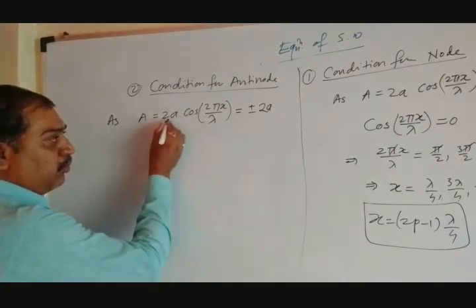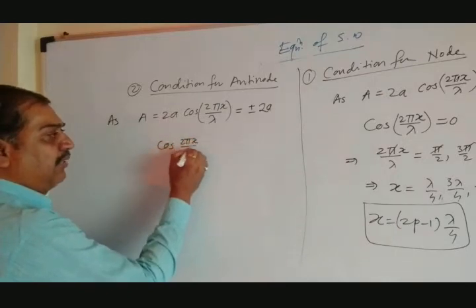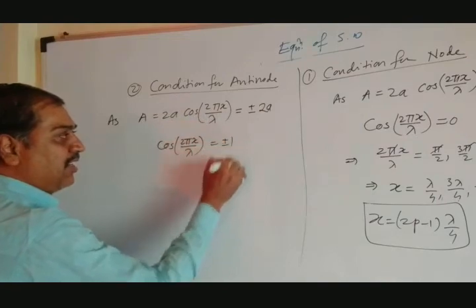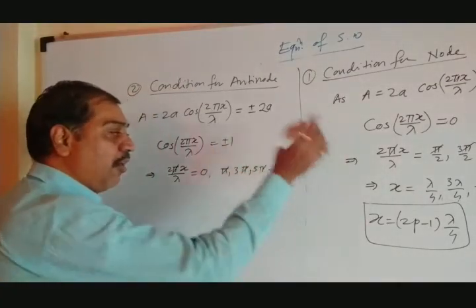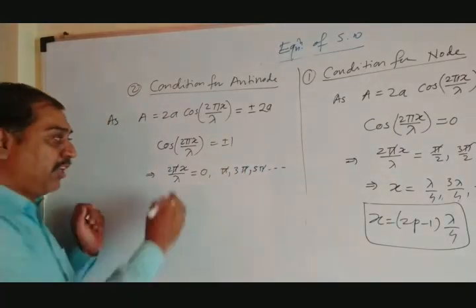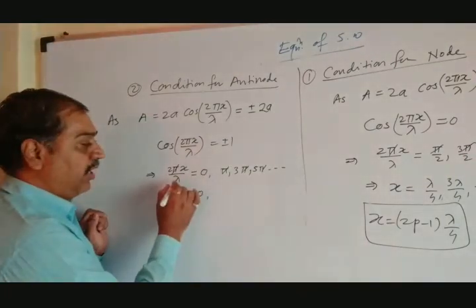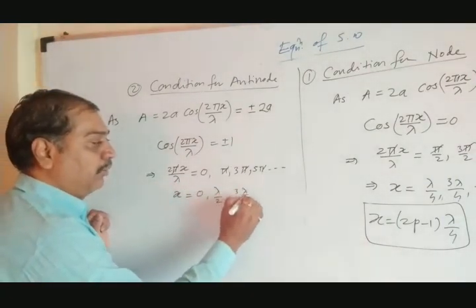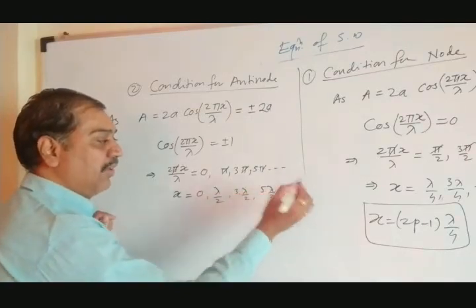Move this twice a to that side. You can write cos of 2 pi x divided by lambda equals twice a divided by twice a, which is plus minus 1. So the angle is 0, pi, 3 pi, then it must be 5 pi because it is an odd multiple, and so on. Now put this value and find x. X equals 0 for the first condition. Second condition, lambda by 2. Third condition, 2 lambda by 2. Fourth condition, 3 lambda by 2, and so on. In this fashion it goes.